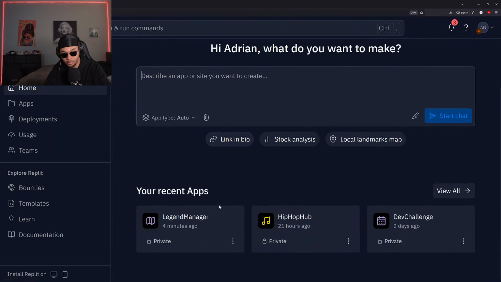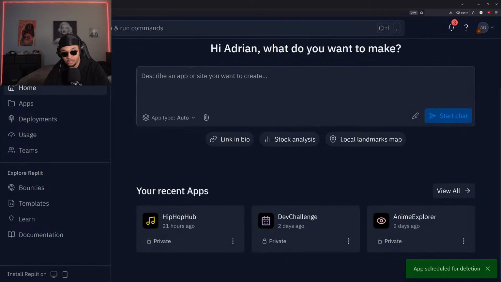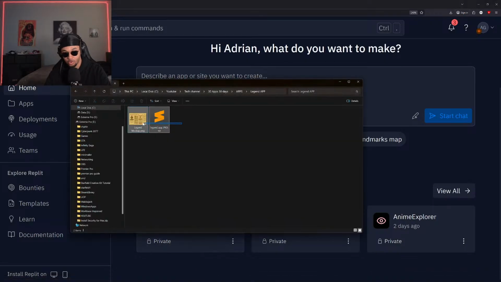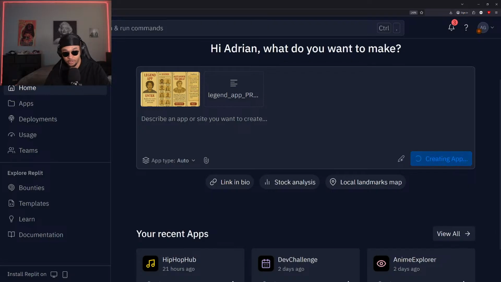So I'm going to just go here. If you ever need to delete an app that you were working on, you can just click these three buttons right here next to the app and click delete. Yes, delete. And that's gone for us. Okay. So now we'll go ahead and get that same mock-up image and PRD dropped in, and we can start that over one more time.